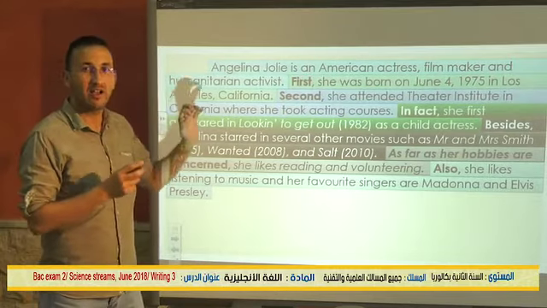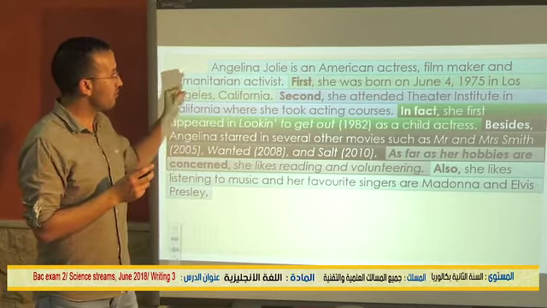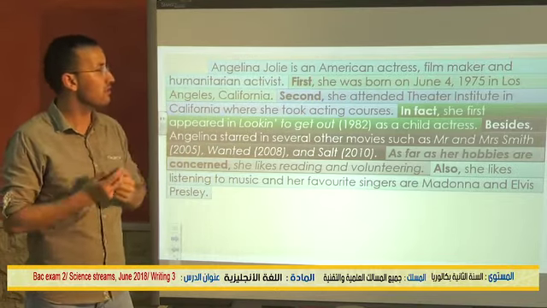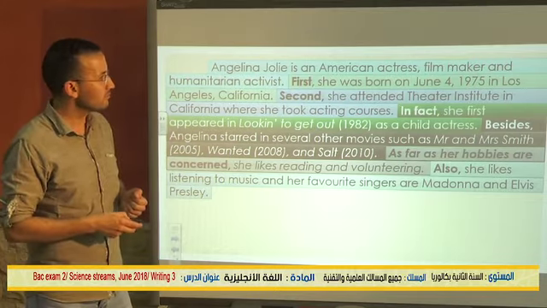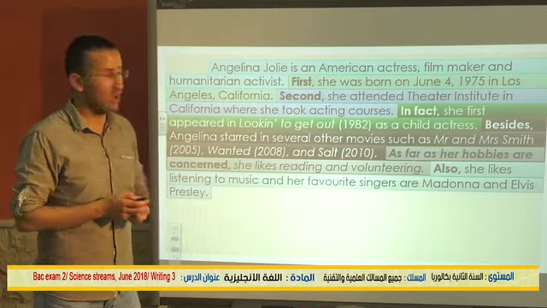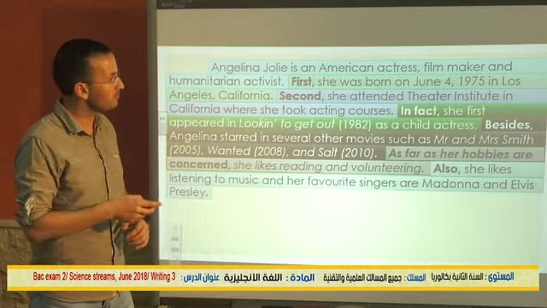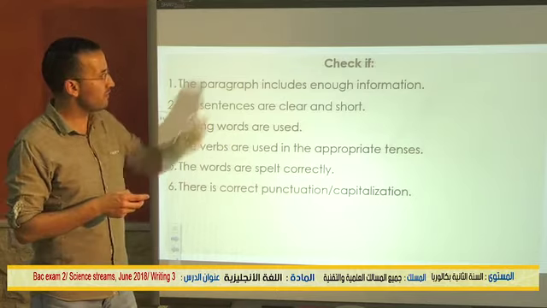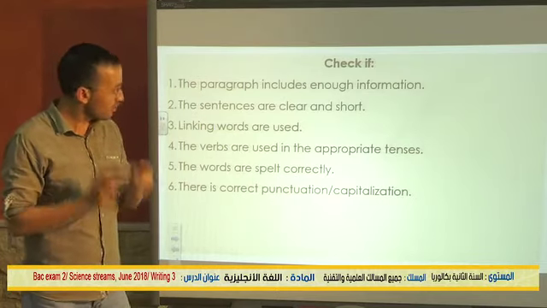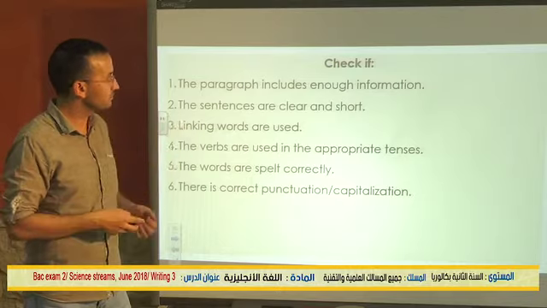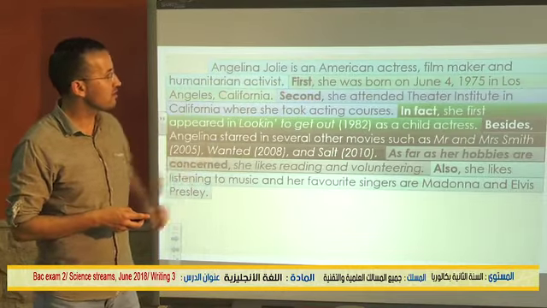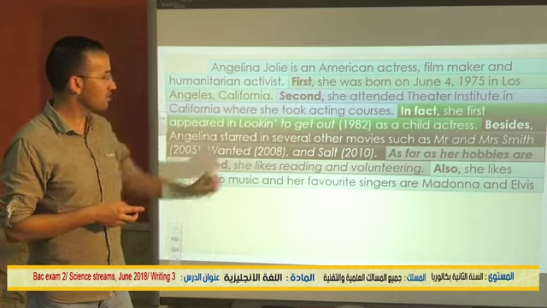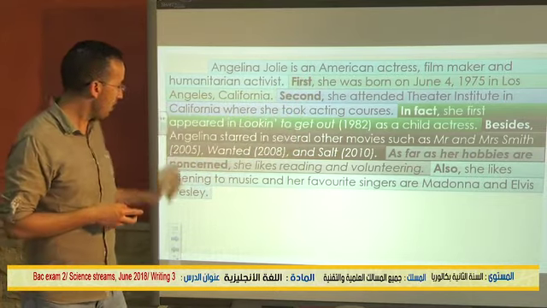As you can see, our sentence is short, it's clear and it's meaningful. The same goes for the other sentences. Next one is linking. Let's see if we included linking words. Here we have first, second, in fact, besides, as far as her hobbies are concerned.